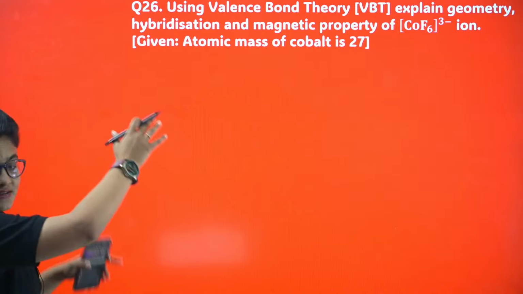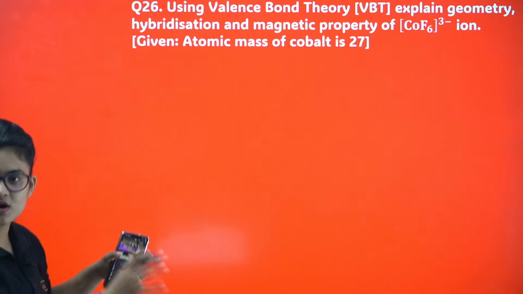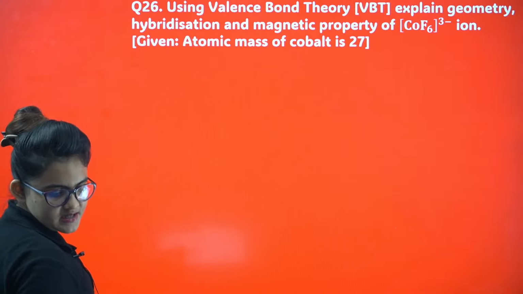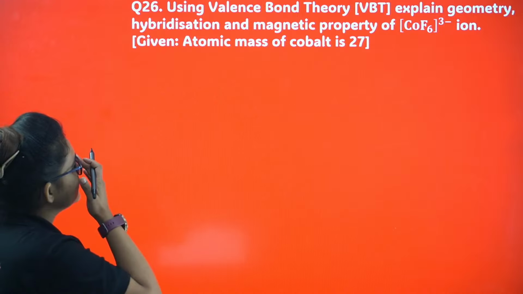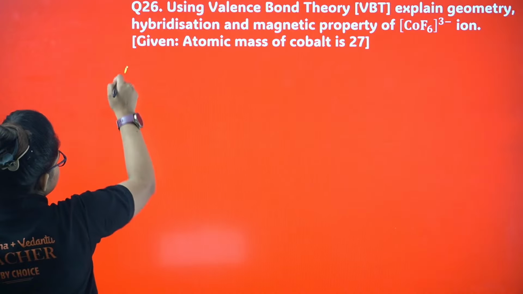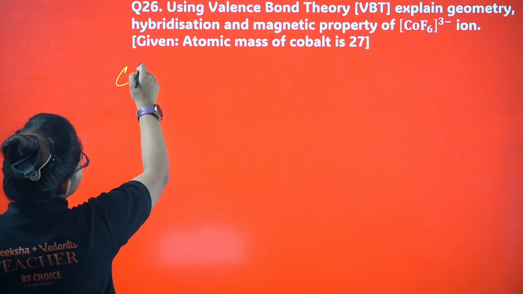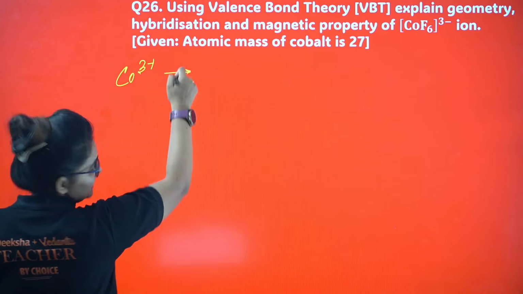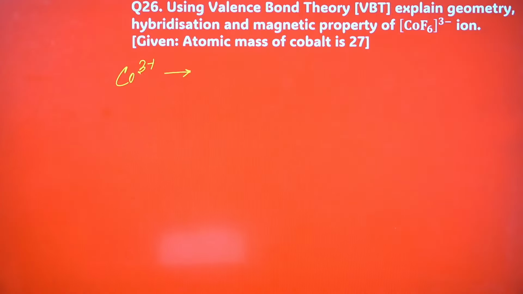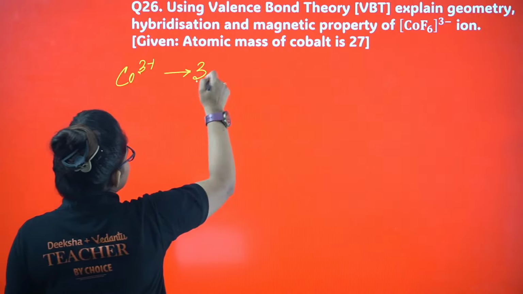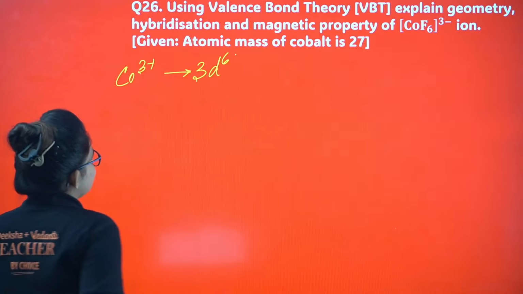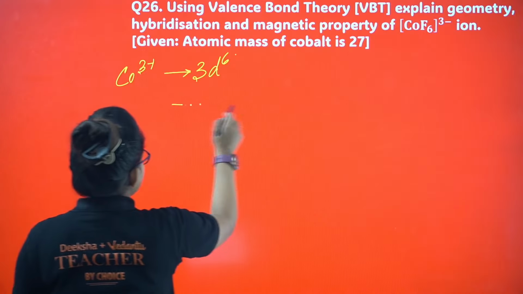How you should show it, it's a 3-marker question, so step wise you have to go. Once you are having cobalt, this is cobalt 3 plus. So cobalt 3 plus is basically having 3d6 configuration. Let me just write down 3d6.